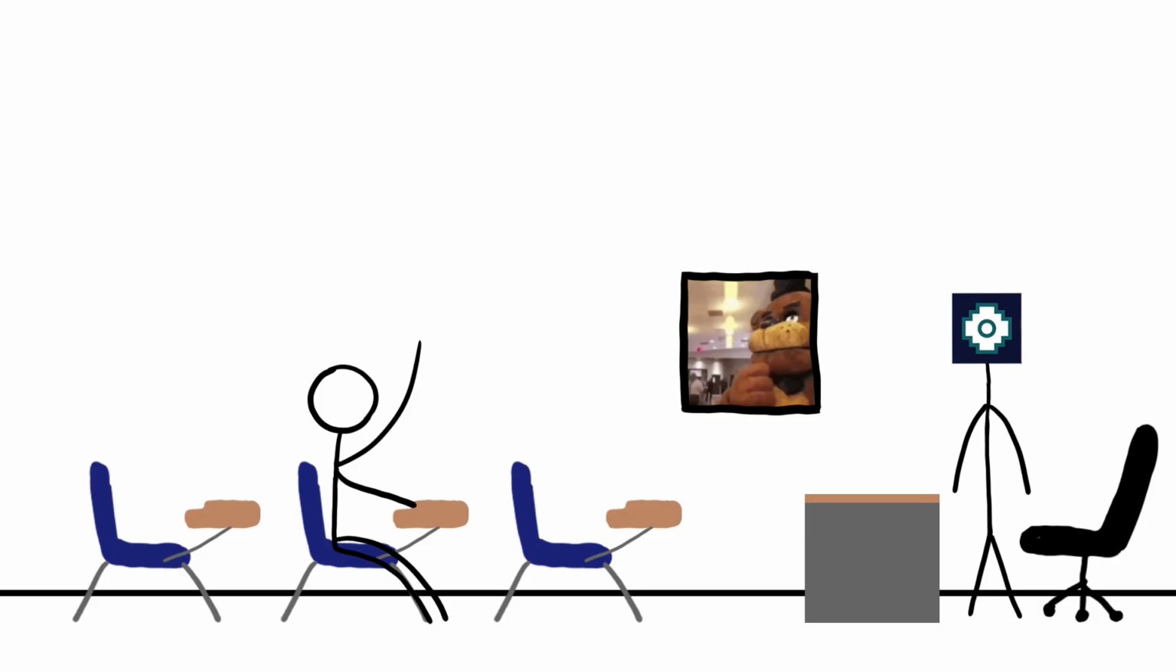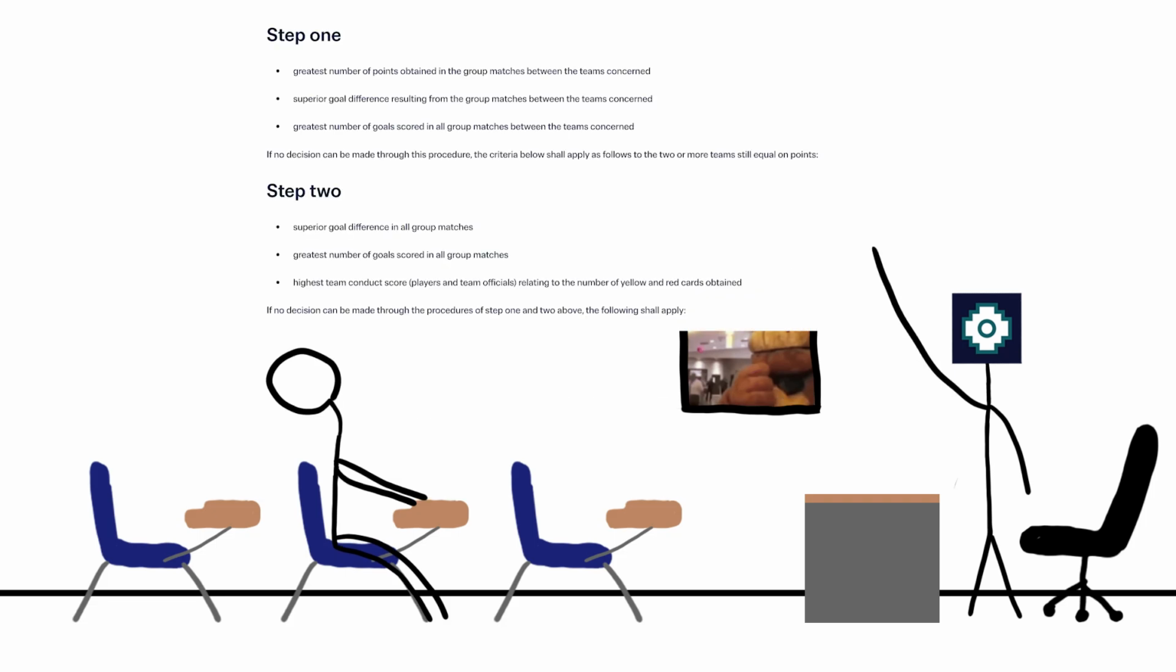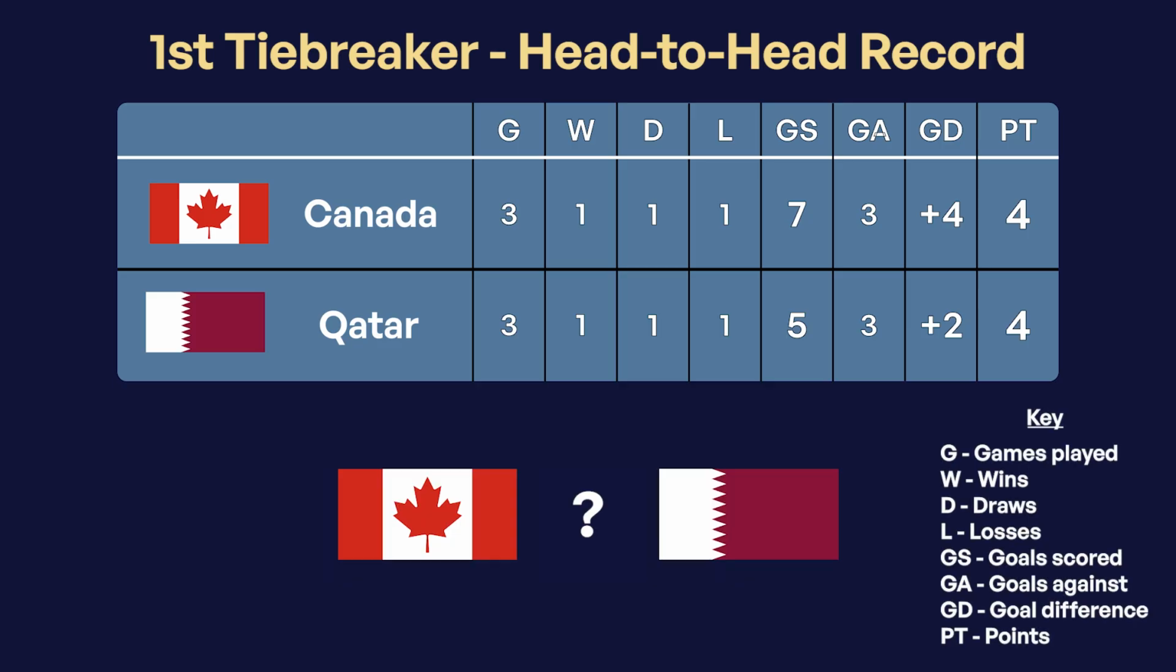But wait, what if there's a tie on points? Good catch. Now stop asking questions. If teams are tied on points, we go down a list of poorly worded tiebreakers that pretty much sums up to this. The first decider is who won the game between the teams. So for example, if Canada and Qatar are tied on 4 points, but Canada beat Qatar 1-0 in their game, Canada would be ranked higher as a superior team since they won.